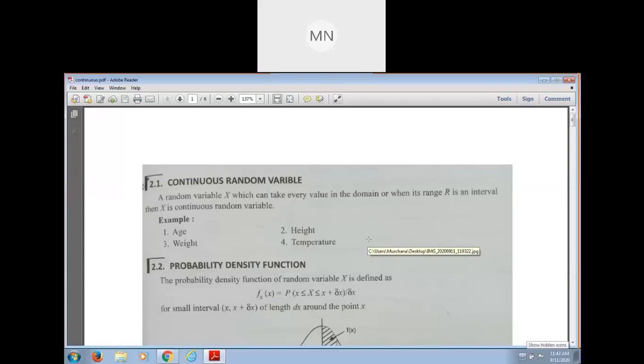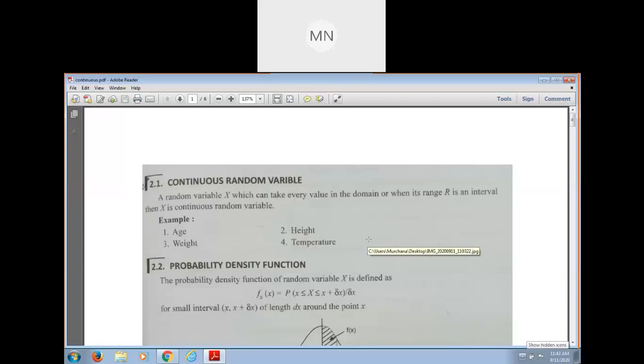Suppose we discuss the binomial distribution and Poisson distribution. These are discrete probability distributions. So to define binomial distribution and Poisson distribution, we use probability mass function, and we write the probability mass function of binomial distribution and probability mass function of Poisson distribution.